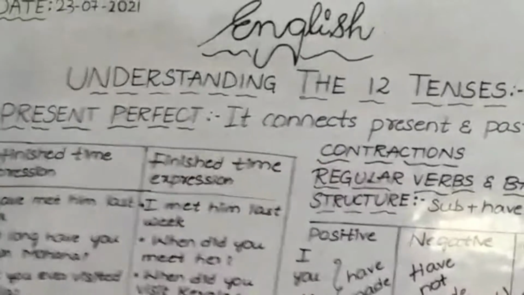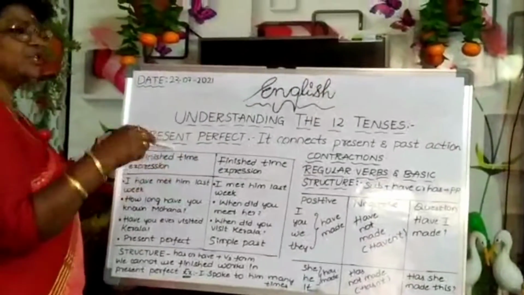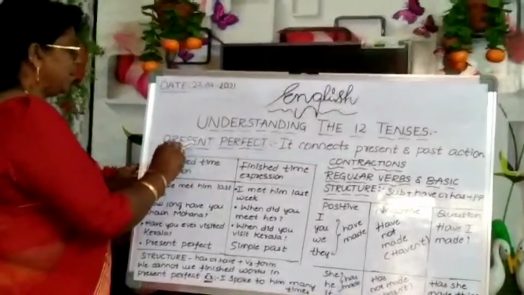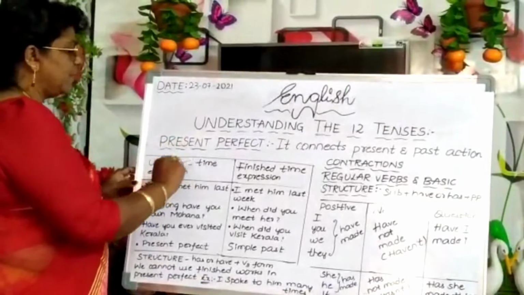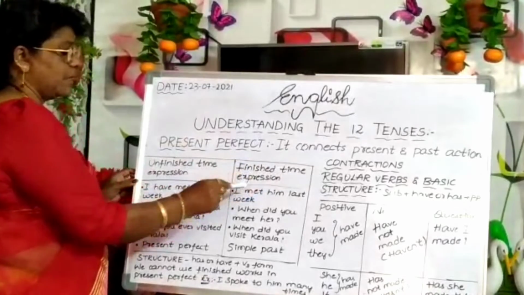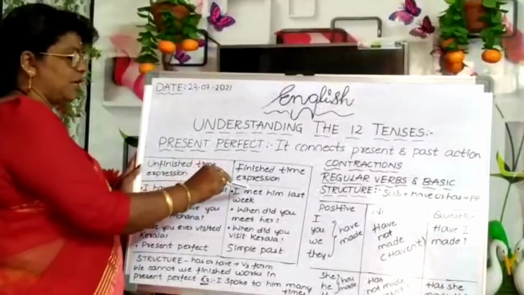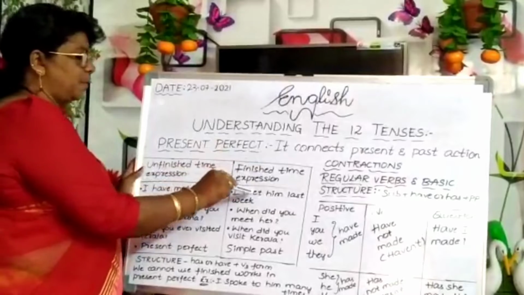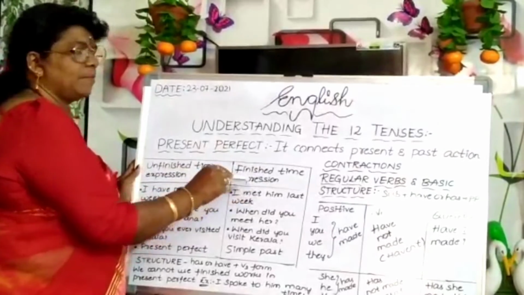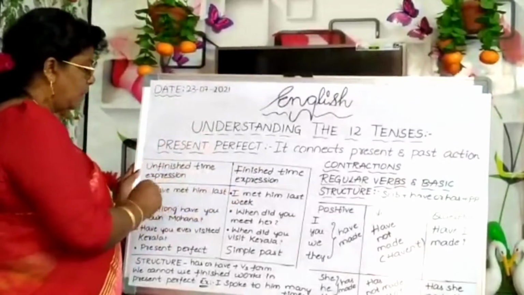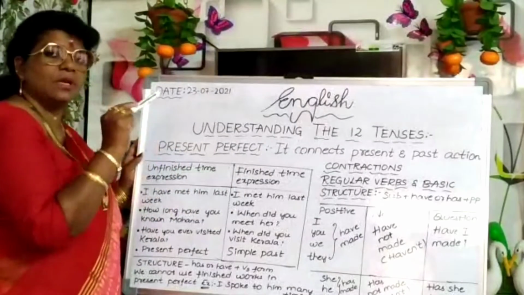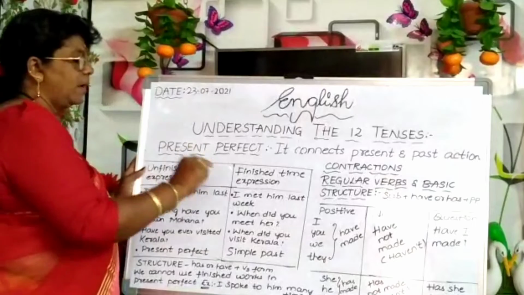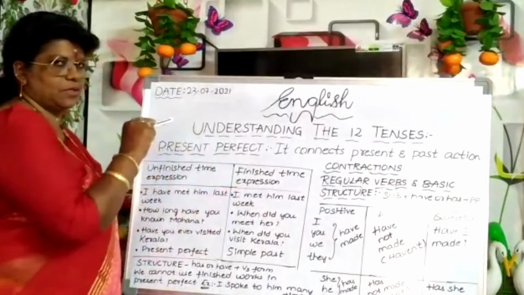So in short, in present perfect we can use only unfinished expressions. We are not supposed to go for finished expressions. If you go for a finished expression, what will happen? That answer turns out to be simple past. So go only for unfinished actions, and you are not supposed to use "when". If you use "when", that will come under past tense. Okay?